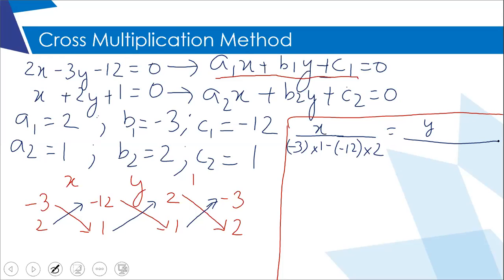Again below y, on the left side of y it is -12, 1 and the right side it is 2 and 1. So I'm going to multiply first the downward arrow, which is -12 into 1. Put a minus sign, then 1 into 2. Then again put equal to sign and then 1 upon. Again multiplication of the downward arrow, 2 into 2, and minus sign in the center, -3 into 1.